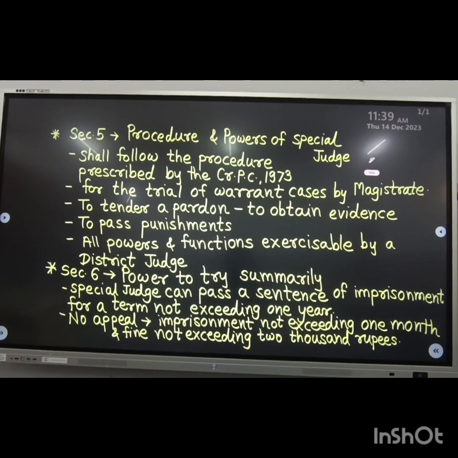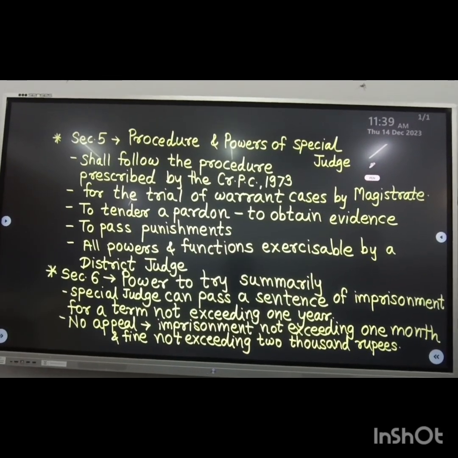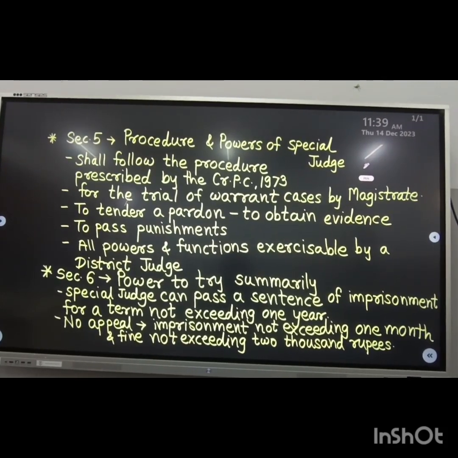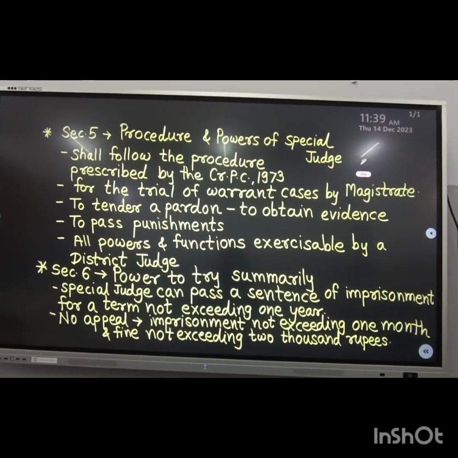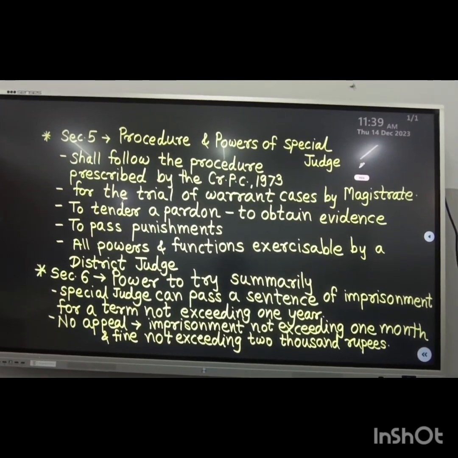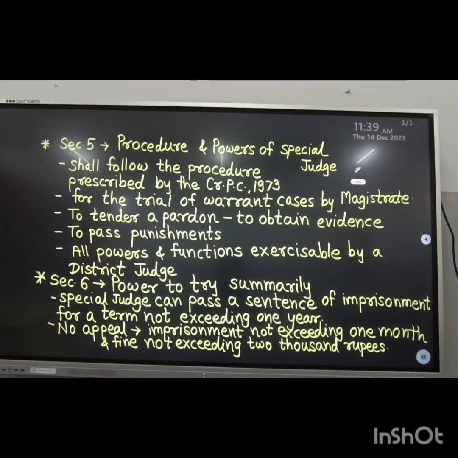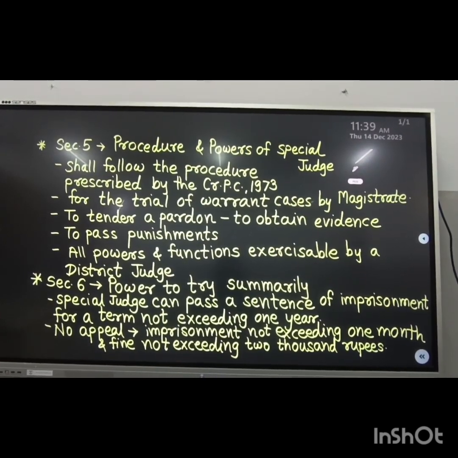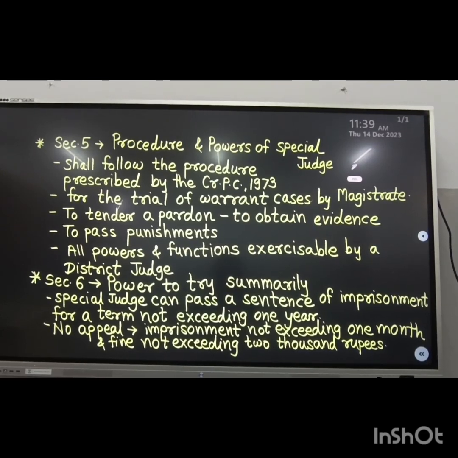In section 6, powers to try summarily, a power is given to the special judges to try summary cases, and in that matter, special judges can pass a sentence of imprisonment for a term not exceeding 1 year. And one more important thing about section 6: there cannot be an appeal by the convicted person if the imprisonment does not exceed 1 month and the fine does not exceed 2000 rupees.